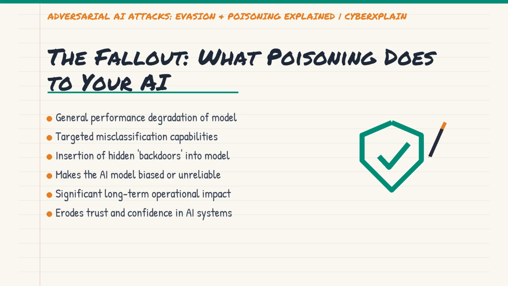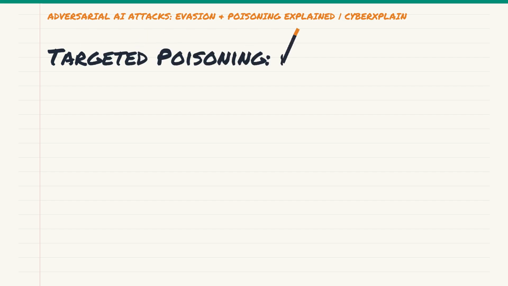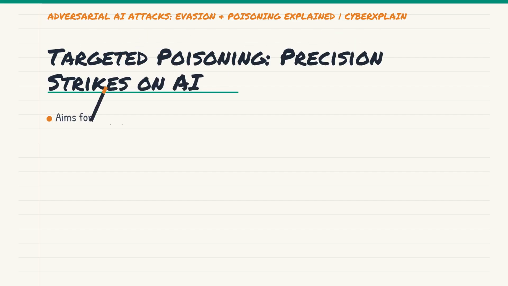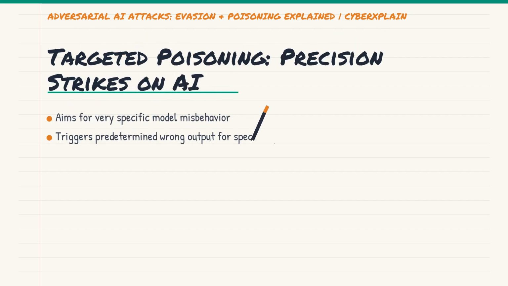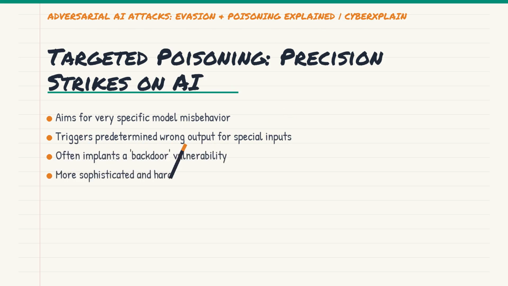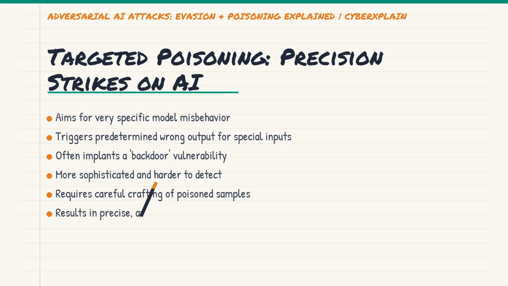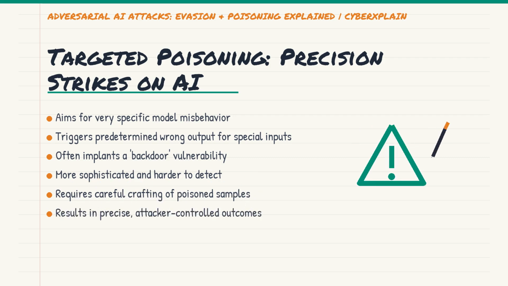This can lead to targeted misclassification or unauthorized access, making poisoned models a silent, ticking time bomb. Let's distinguish between two types of poisoning. Targeted poisoning is exactly what it sounds like. The attacker has a very specific goal in mind. They want the model to behave in a particular, incorrect way when presented with a specific input. This is often how backdoors are created.